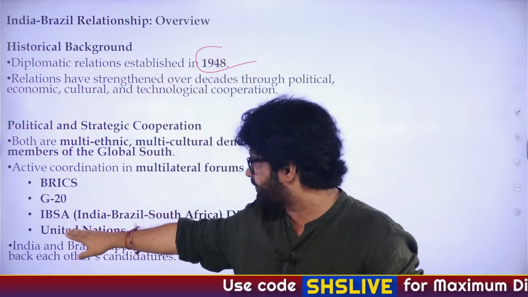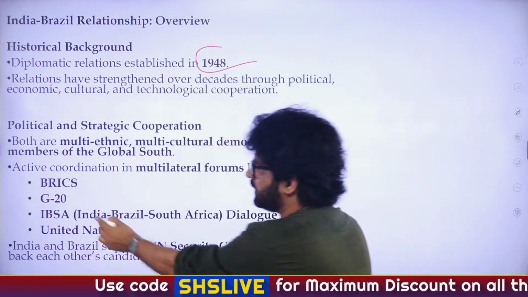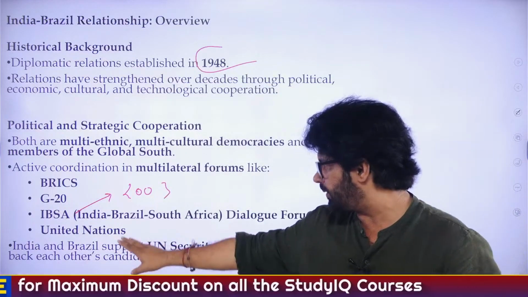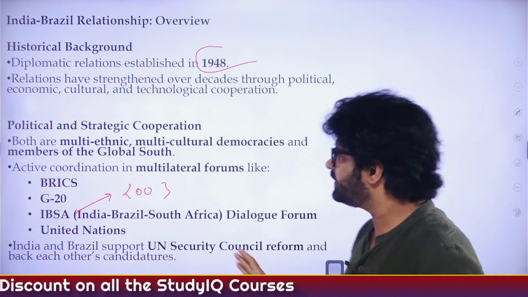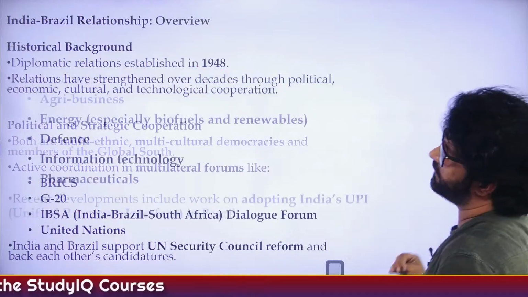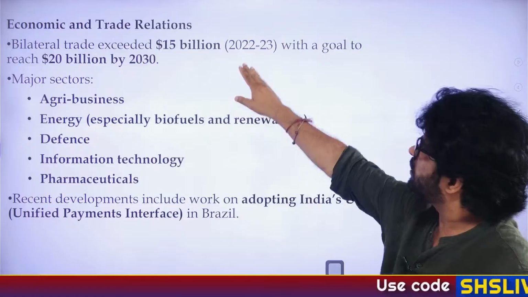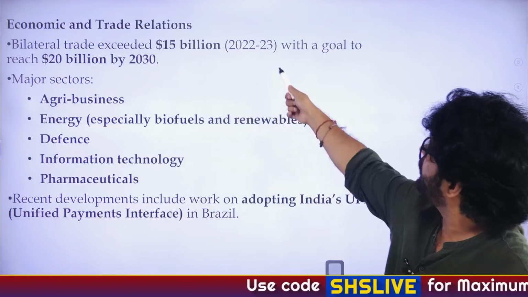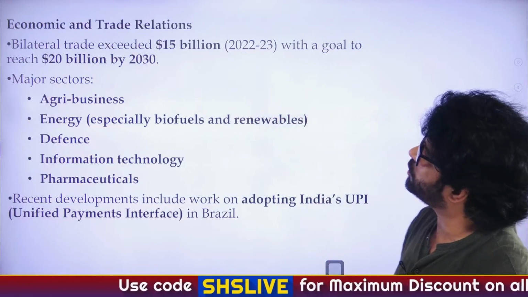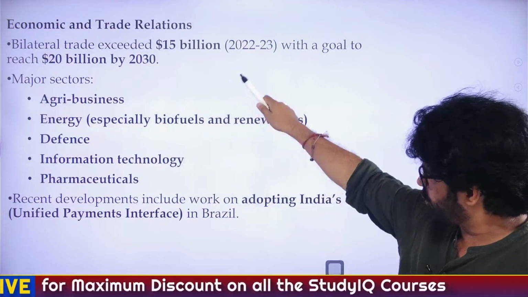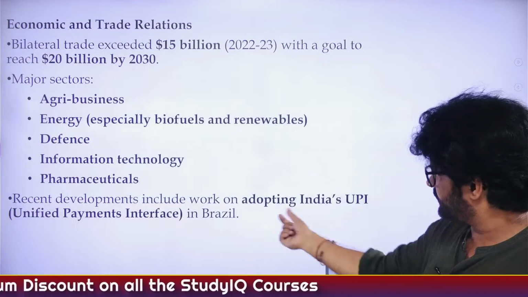BRICS, G20, IBSA, India, Brazil, South Africa, 2003. Then UN Security Council reform, India and Brazil back each other. So they are good friends. Brazil is a good friend, not an awesome friend like Russia, but a good friend. So bilateral trade exceeded $15 billion in 22-23 with a goal to reach $20 billion by 2030. We have discussed all these factors. In different areas, we are cooperating. Have a look at this. And this is a new development.